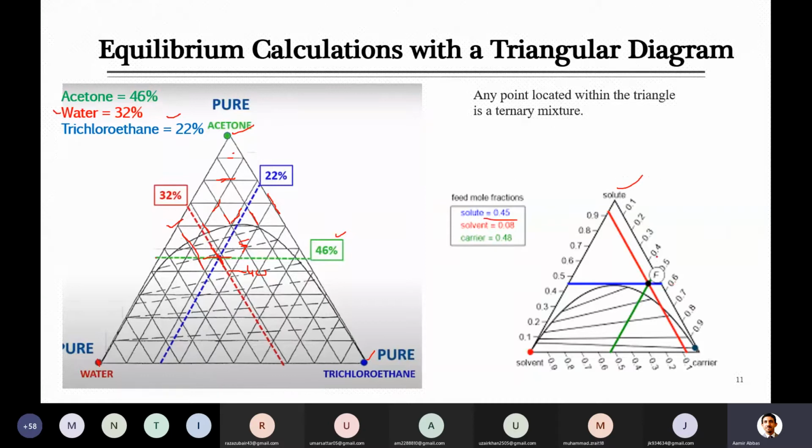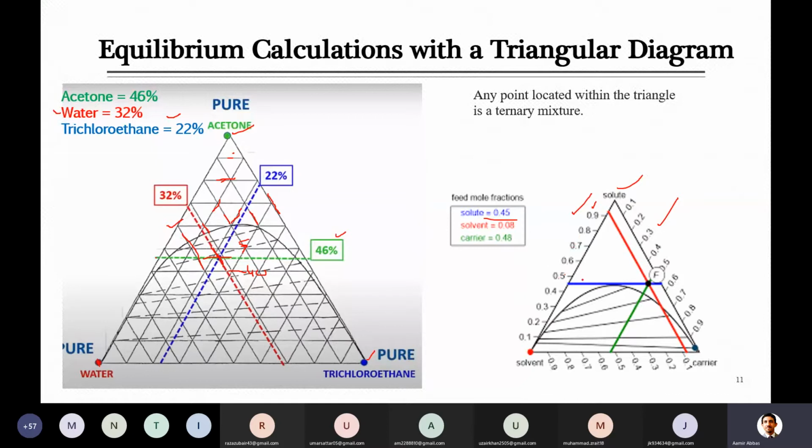So just look at where this 45% will be located. Now some of you may get confused, so I say kindly practice it as much as you can. When you are visually locating, some may say these are the solute concentrations, but no, solute concentration is on this side, because here it is 100%, and then it should decrease along this line, not increase. On this side it is decreasing,